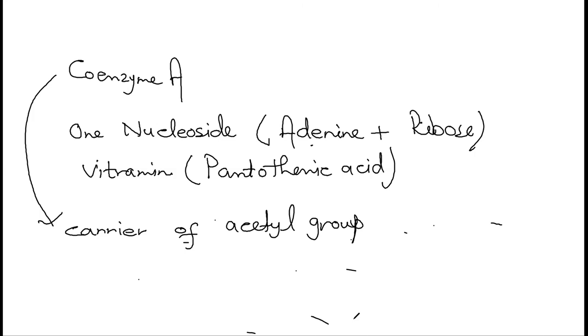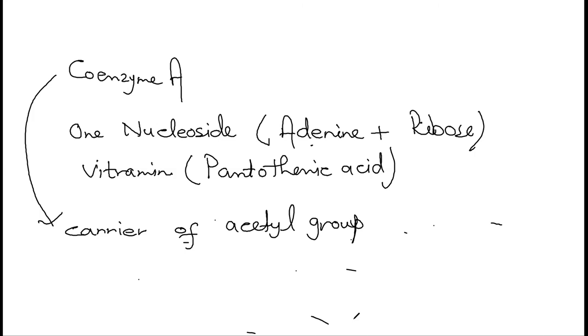If you remember, fatty acids are long chains of carbon and hydrogen. So fatty acids are broken down in the mitochondria in a cycle of reactions in which each turn of the cycle shortens the fatty acid chain by a 2 carbon acetyl unit.